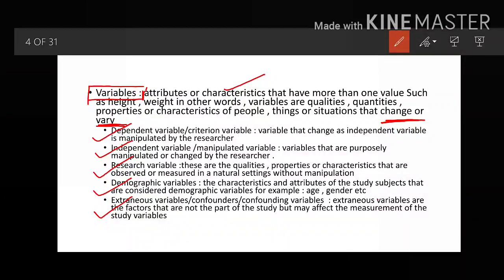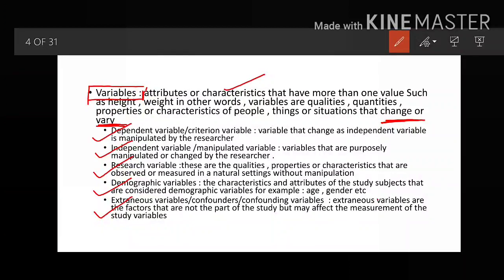Now moving on to the next: extraneous variables, or you can call them confounders, or confounding variables. Either of these three names you can find in your STEM. So what are they? Extraneous variables are the factors that are not part of the study but may affect the measurement of the study variables. Now let's take an example here.